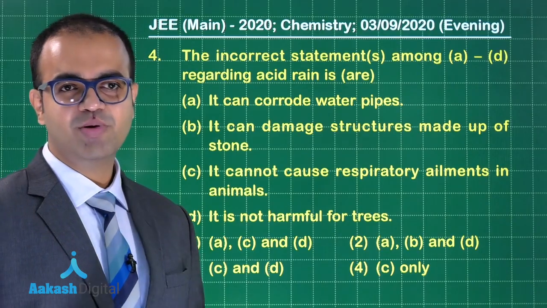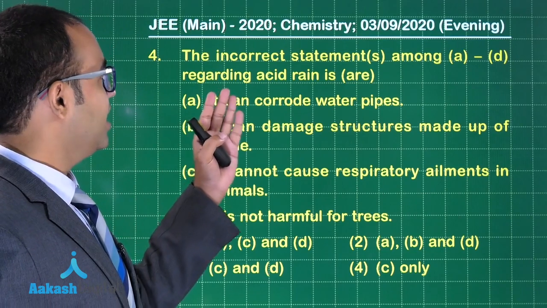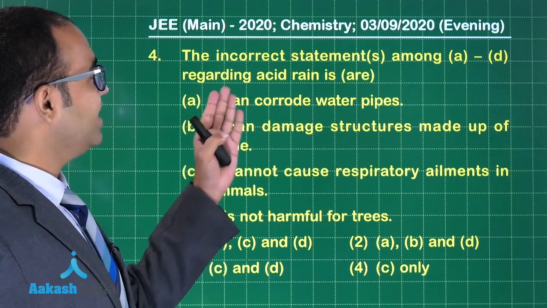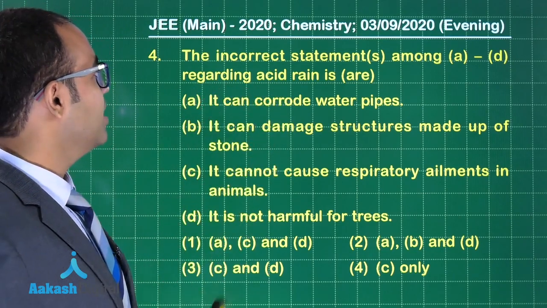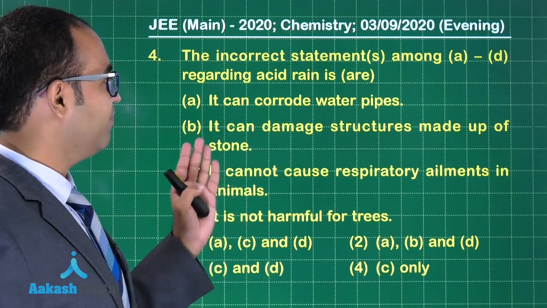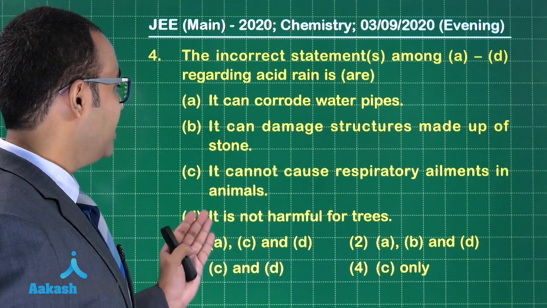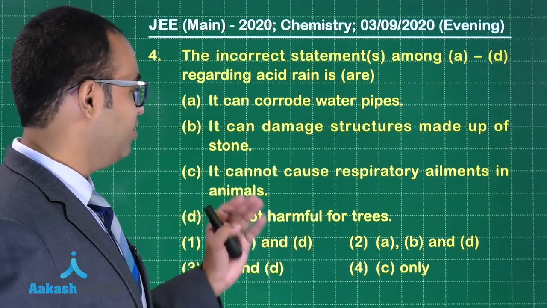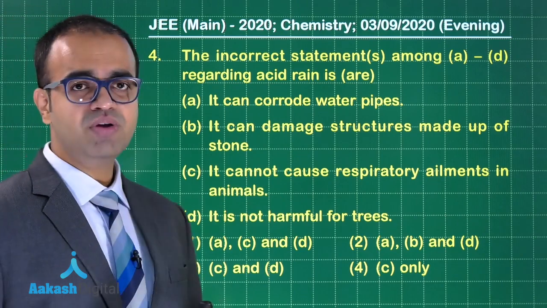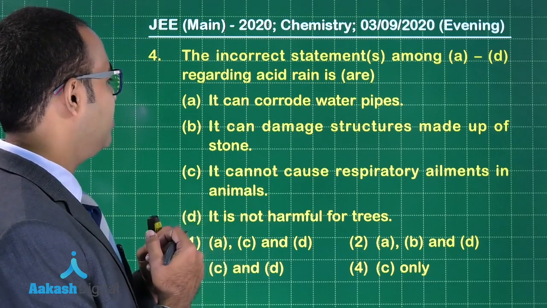Let us start with question number 4, guys. The incorrect statement amongst A to D regarding acid rain is: it can corrode water pipes, it can damage the structure made up of stones, it cannot cause respiratory ailments in animals, it is not harmful for trees. So this question is from environmental chemistry, guys. Let us look at the options very closely.